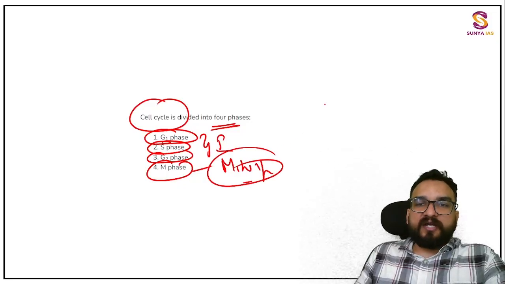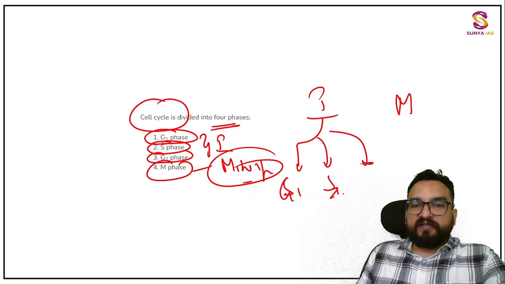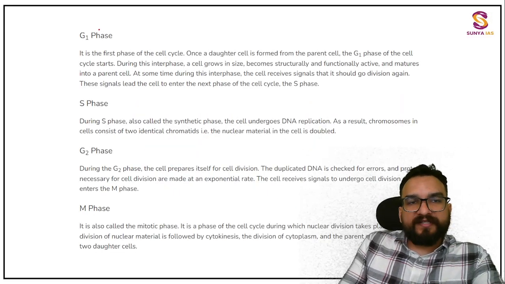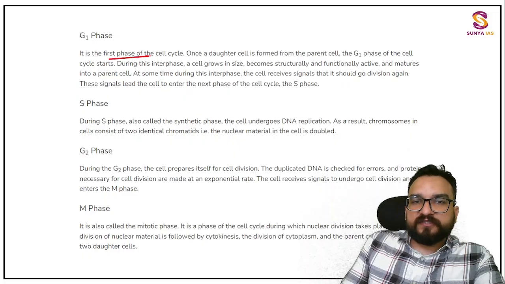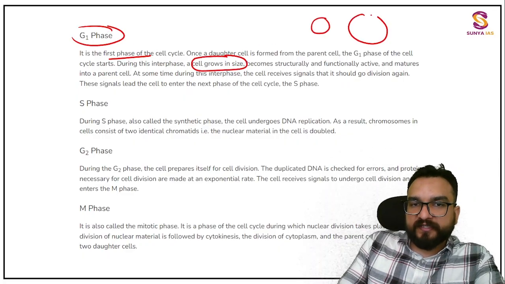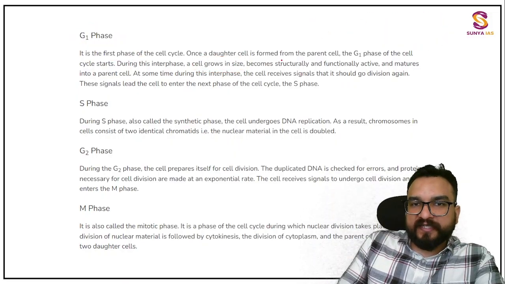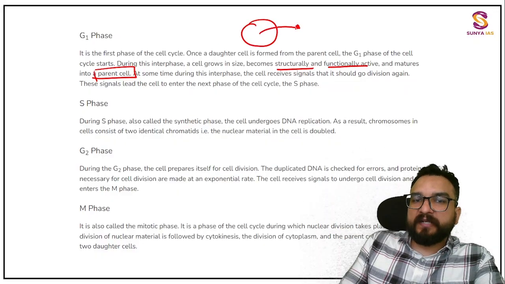Understanding this, you can either write interphase and mitotic phase, or further divide it by showing G1, S phase, and G2 phase, right? Now understand what happens in these phases. In the G1 phase, you will find that it is the first phase of the cycle. Over here this cycle will be starting, and the cell size grows. So the cell will be growing in size structurally and functionally, and matures into a parent cell, because now the cell is going to get ready to multiply, right?